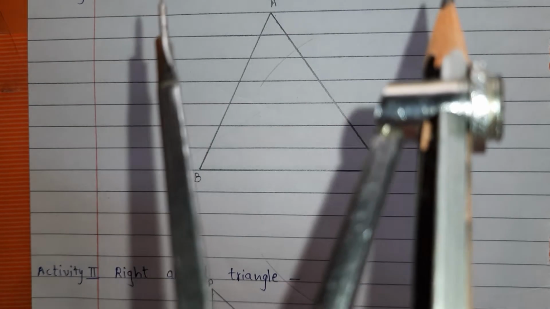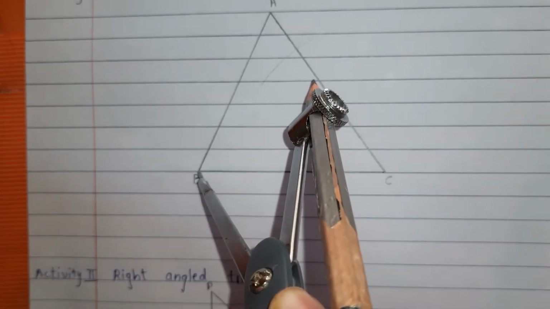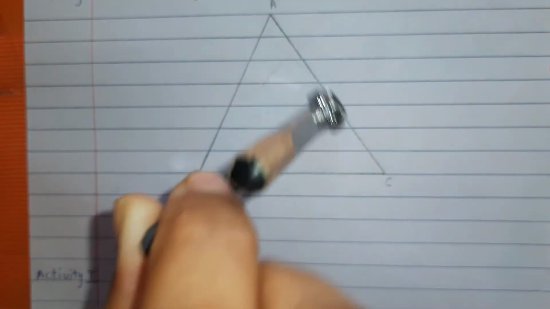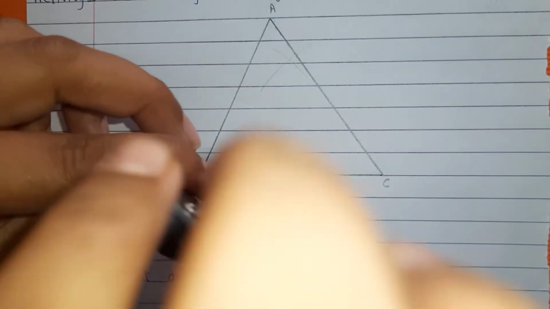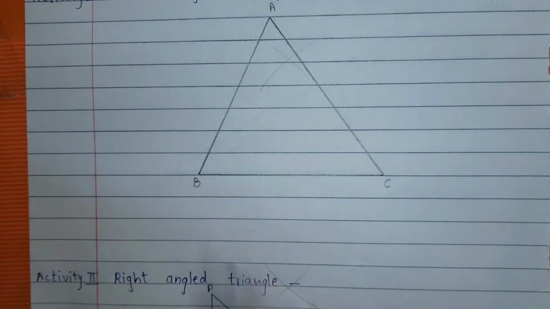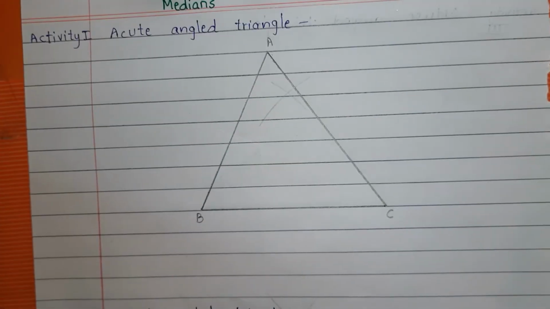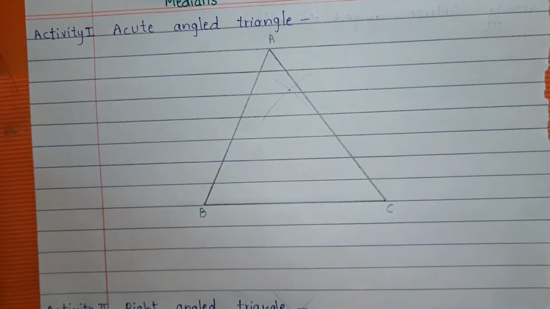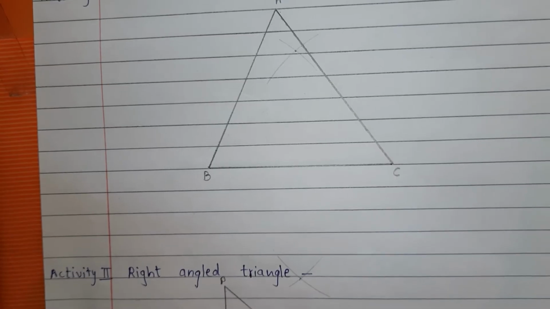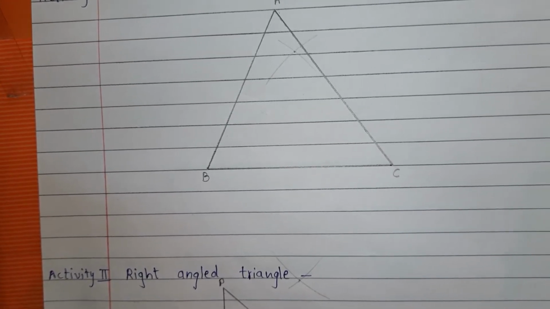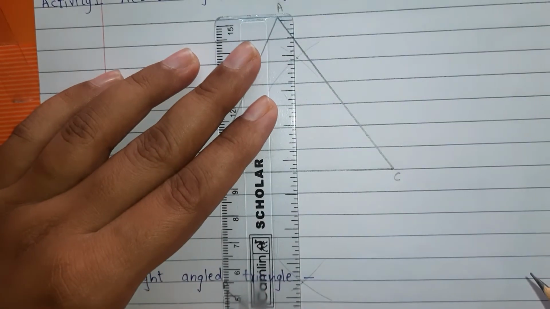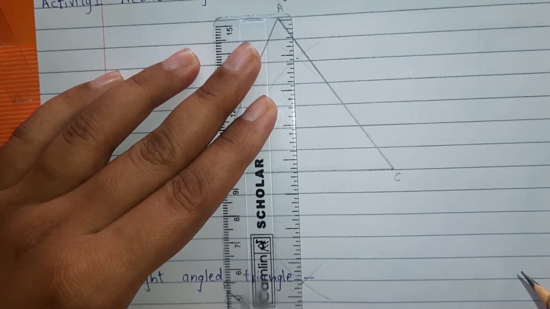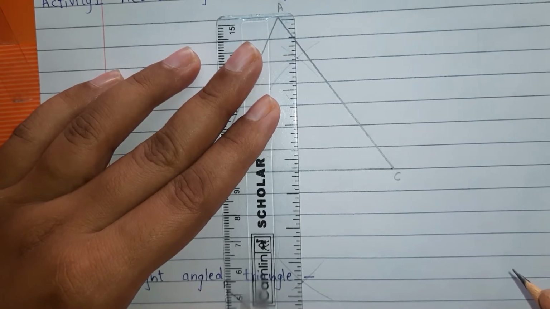Now with the same distance, keep on point B. Draw an arc above, draw an arc below. Now mark the point of intersection of the two arcs and join it with a pencil by drawing a very faint line. We just want the midpoint.